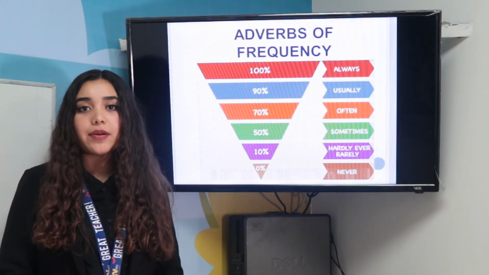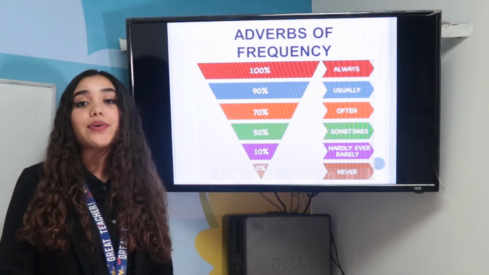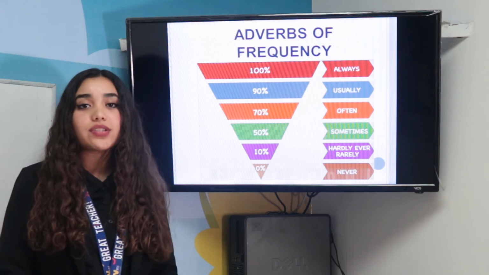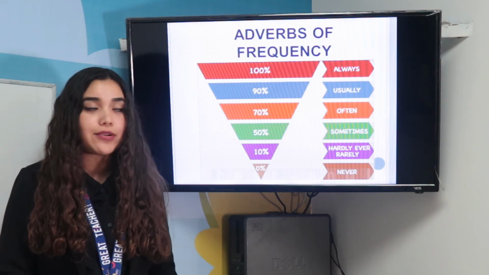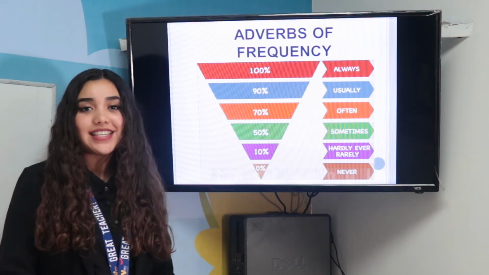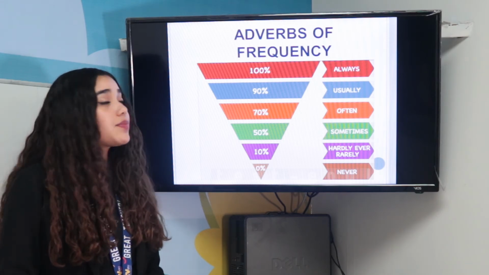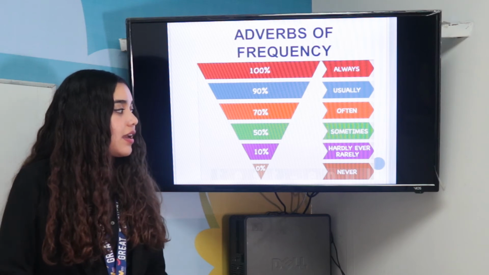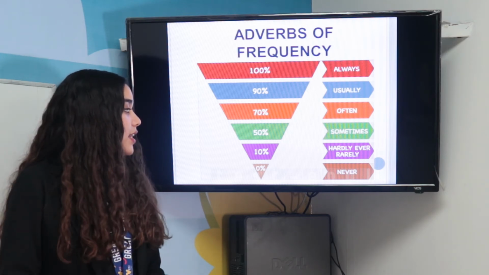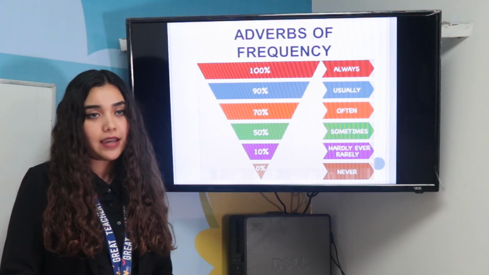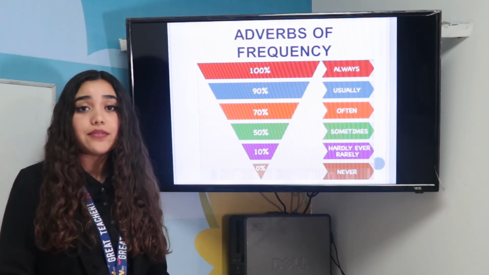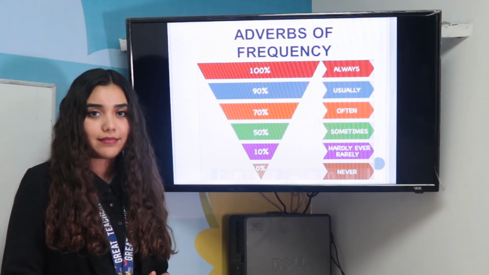And we have adverbs of frequency. We use always when it's 100%. We use usually when it's 90%. Often when it's 70%. Sometimes when it's 50%. Hardly ever or rarely is when it happens 10% of the time, and never when it happens 0%. It means never.